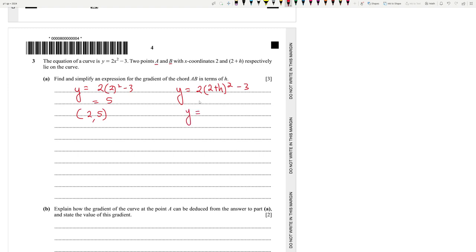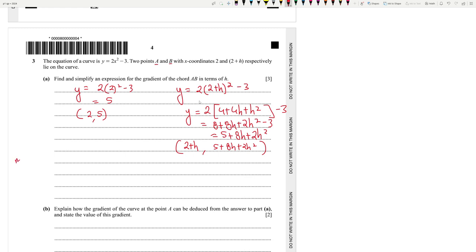That's 4 plus 4h plus h squared, minus 3. That's actually 8 plus 8h plus 2h squared minus 3, which is 5 plus 8h plus 2h squared. So these are our coordinates: 2 plus h, and 5 plus 8h plus 2h squared.